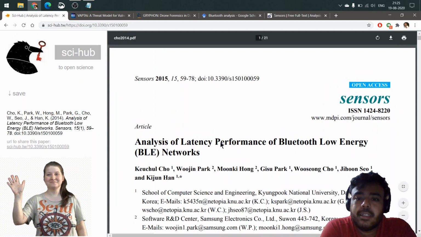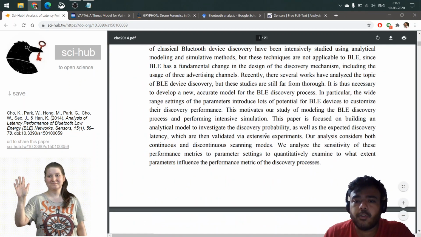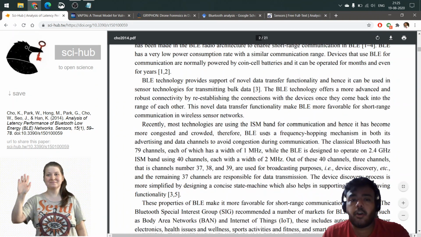So this way, you would be able to easily download the paper that you want to work on, and then you can do the literature review accordingly.